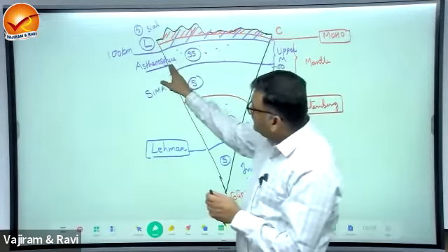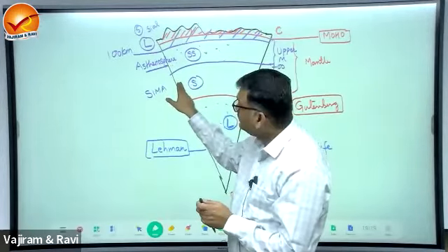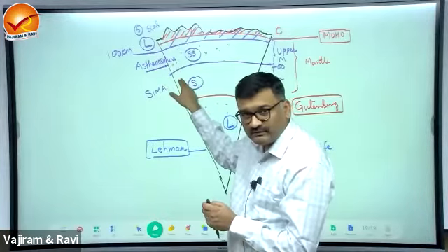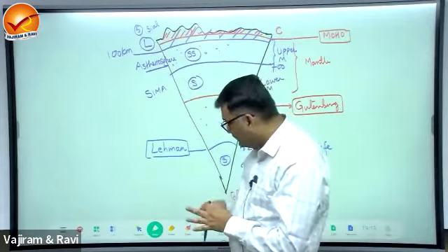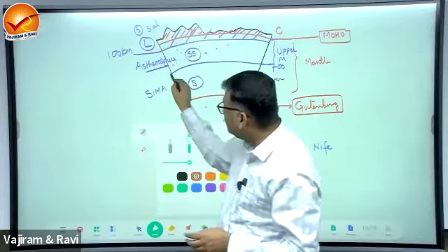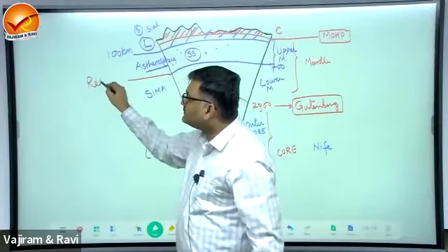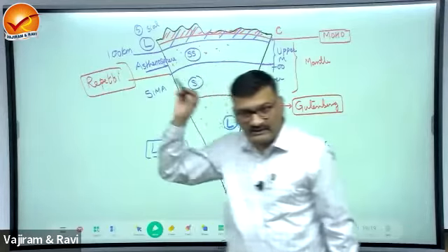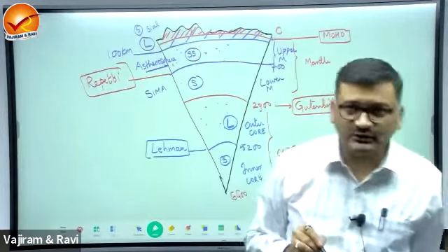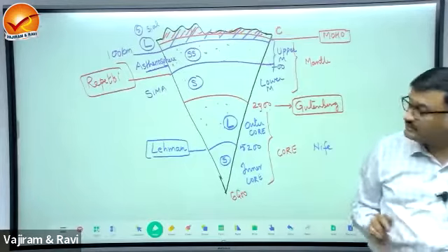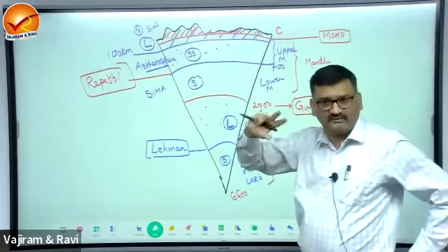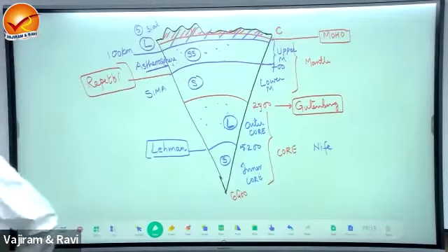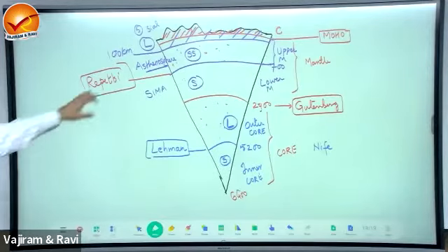So can there be a difference of density between asthenosphere and mantle? Yes, there is a drastic difference here, and this boundary is known as the Repetit boundary or Repetit discontinuity, between the asthenosphere and lower mantle. It can be questioned in this way: upper mantle and lower mantle, or asthenosphere and lower mantle.